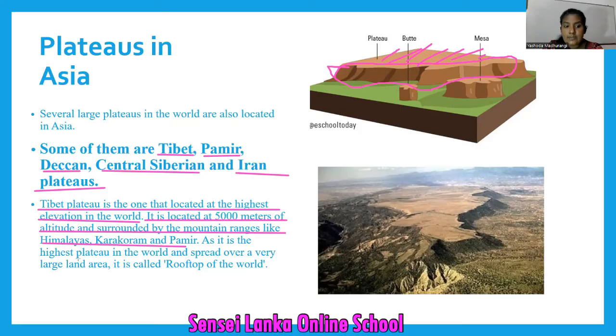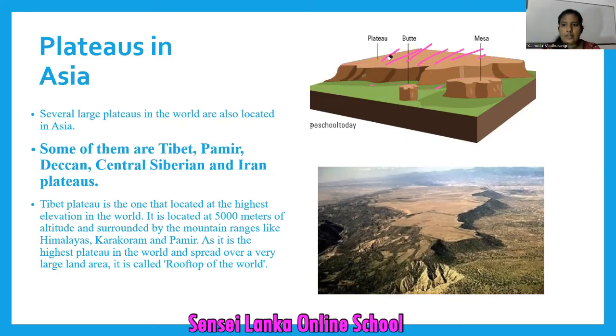As it is the highest plateau in the world and spread over a very large land area, it is called the rooftop of the world. So dear children, you have to remember this. This highest plateau in the world has a nickname. What is the nickname? Rooftop of the world. It is better if you can remember it.